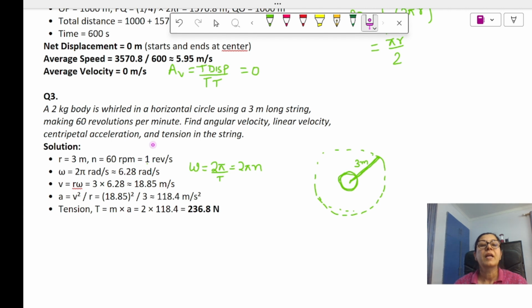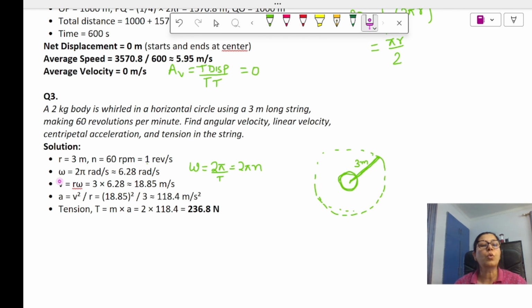Okay. Now, what all things do we have to find? First we have to find angular velocity. Angular velocity is omega. What is the formula for omega? 2 pi by t. And 1 by t is frequency also, and frequency is given to be 1 revolution per second.